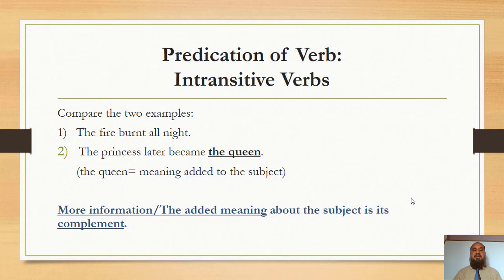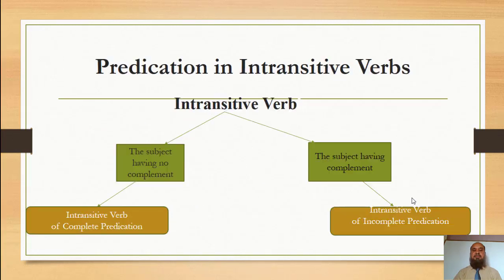The queen is the subject complement of the princess. The queen is the added meaning to the subject. So we can say more information or the added meaning about the subject is its complement. It is called subject complement.